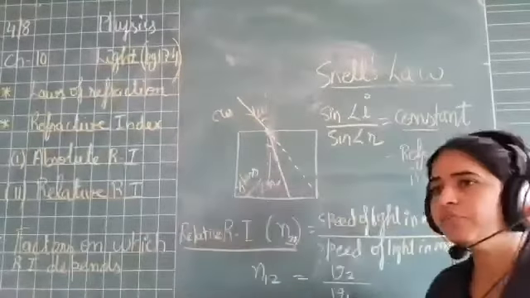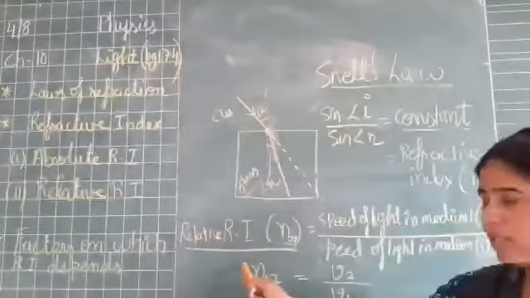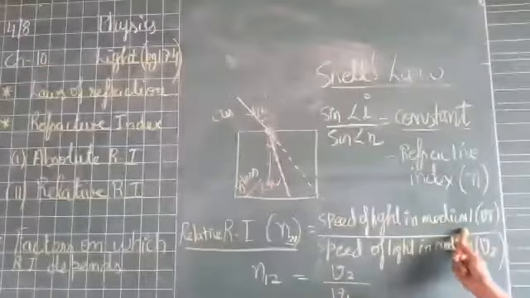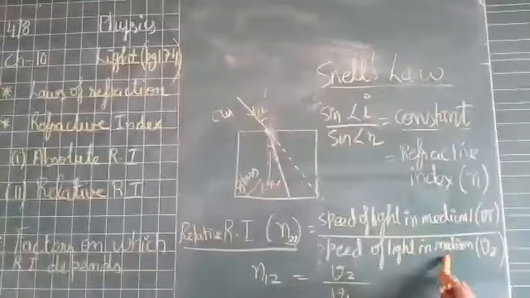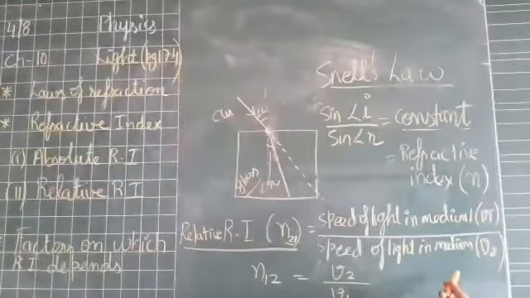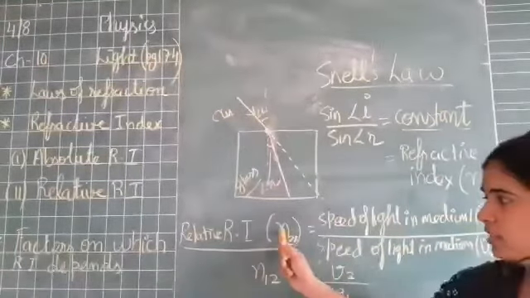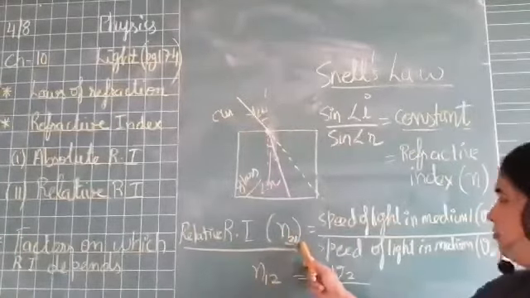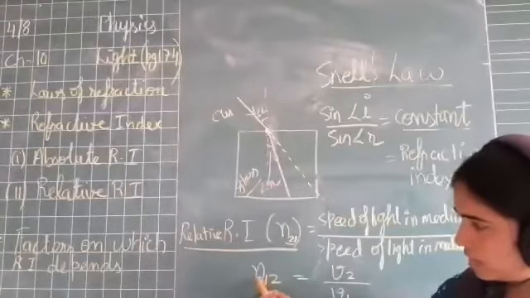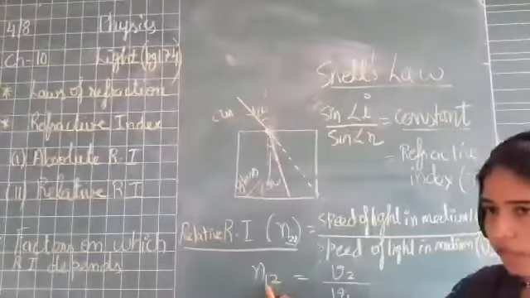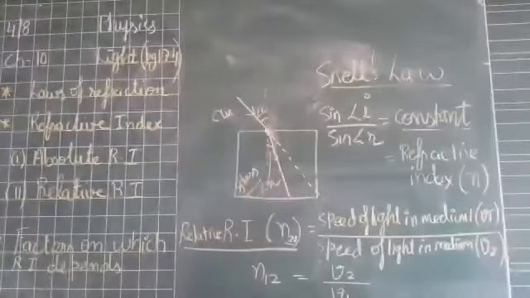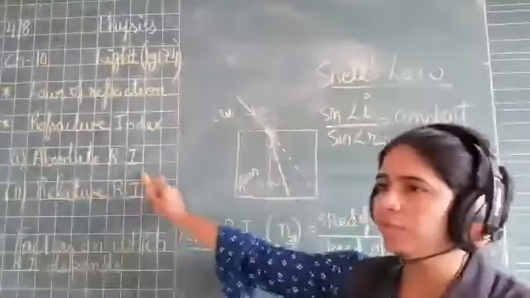Relative refractive index is defined as the ratio of speed of light in medium 1 upon speed of light in medium 2, right? So it is read as refractive index of medium 2 with respect to medium 1. This is read as refractive index of medium 1 with respect to medium 2, right? Now the next one is absolute refractive index.